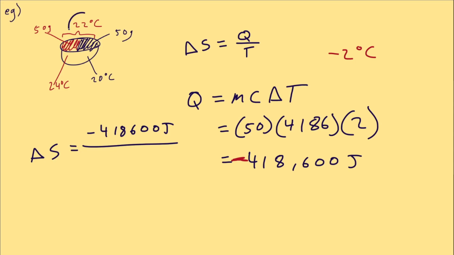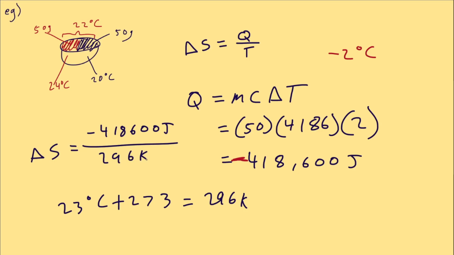However, the average temperature is not 22 degrees, because we're considering the hot water and the cold water. We use the average temperature for whatever part of the process we're looking at. So we treat them separately because entropy is a path-dependent quantity when temperature changes, which basically means cold water, hot water, we solve it separately. The average temperature for the hot water is between 24 and 22, so 23 degrees Celsius. To convert it to Kelvin, we add 273, which gives us 296 Kelvin on average.